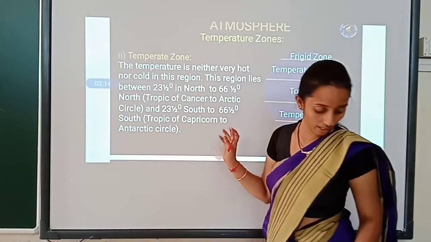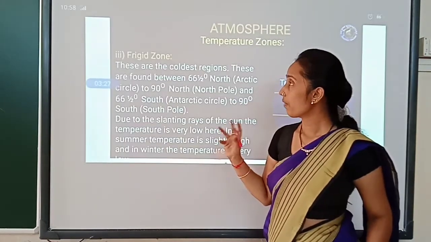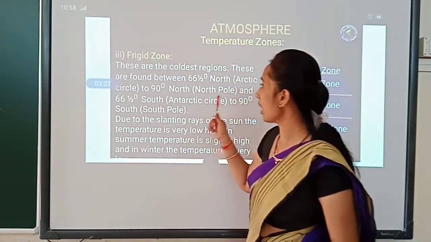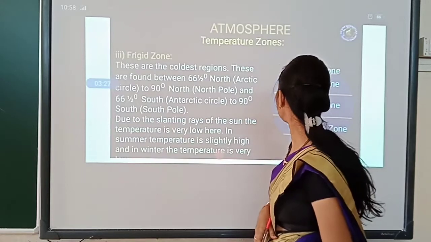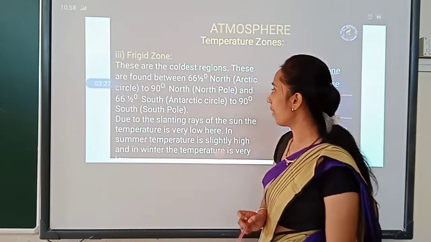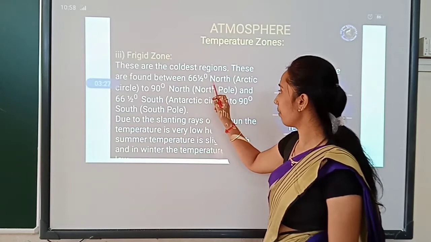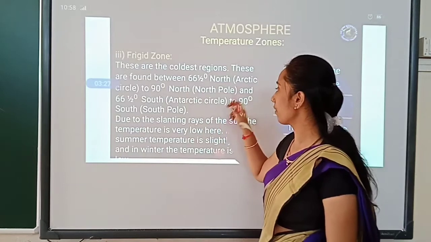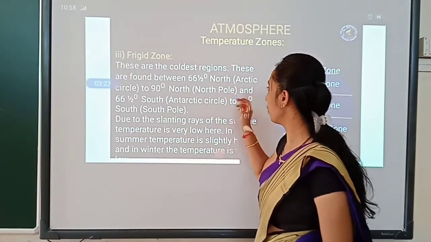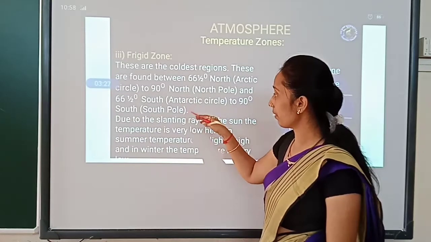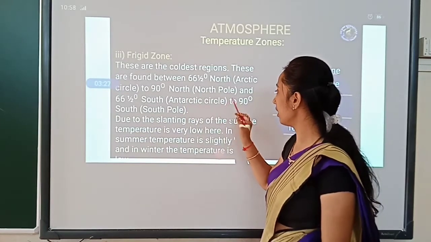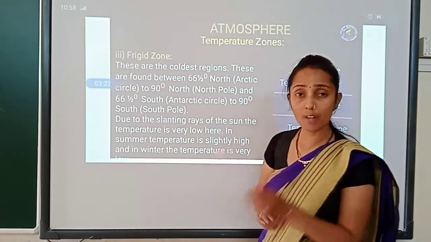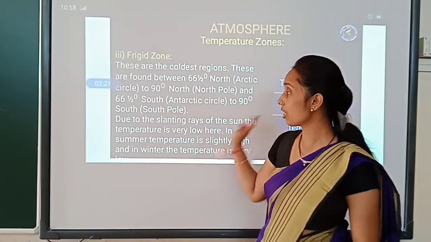Okay children, then the next one is the frigid zone. As its name says, frigid zones are the coldest regions. These are found between 66.5 degrees north, which is the Arctic Circle, to 90 degrees north, which is the North Pole, the topmost point, and from 66.5 degrees south, which is the Antarctic Circle, to 90 degrees south, the South Pole. Because of that, it is called the frigid zone.